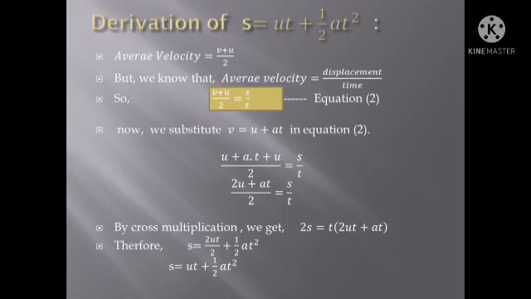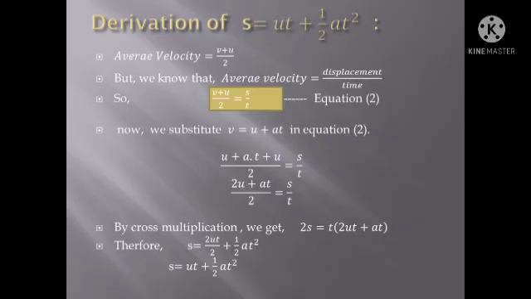So average velocity. How can we get the average velocity? Average velocity is equal to final velocity plus initial velocity by 2. So average velocity is equal to v plus u by 2. But we know that average velocity is equal to displacement by time.